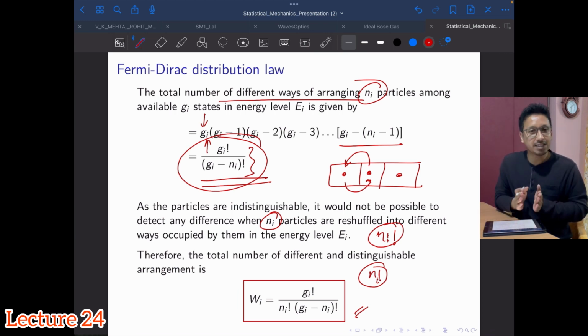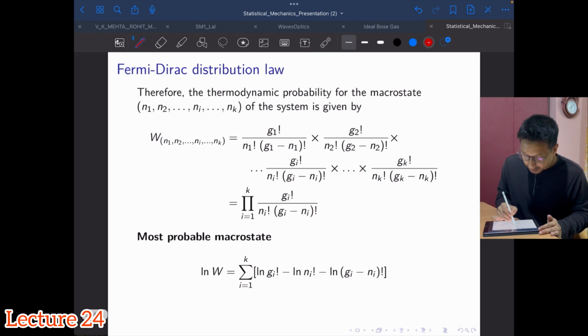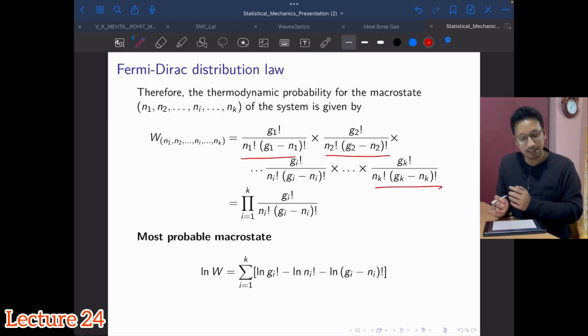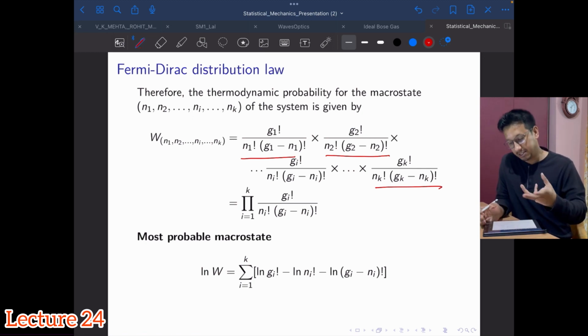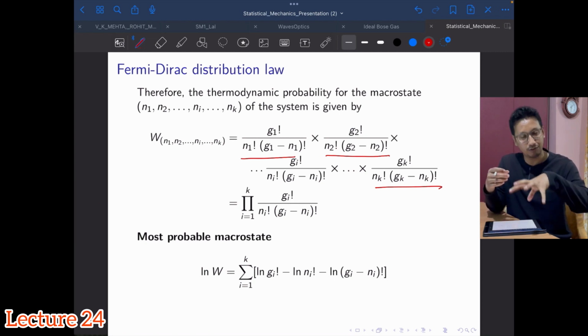Now you can generalize this for all the compartments. The first compartment will be this, the second compartment will be this, and similarly for the last, the K compartment, you will get a similar number of ways to arrange these many particles in their respective cells. Gi represents the number of cells for that particular ith compartment, and Gk represents the number of cells corresponding to the K compartment or K energy level.